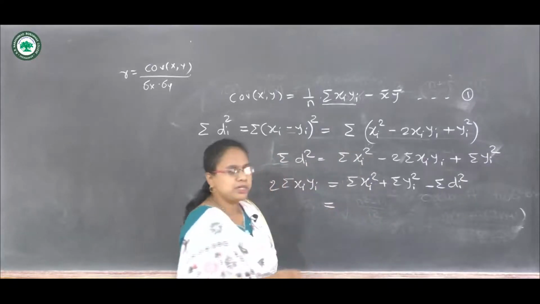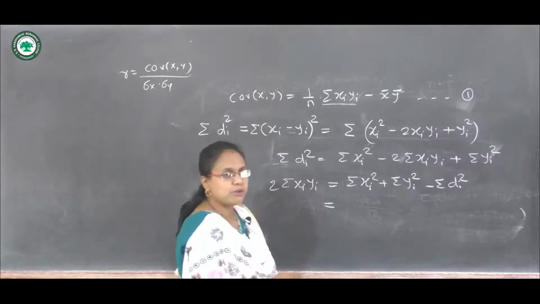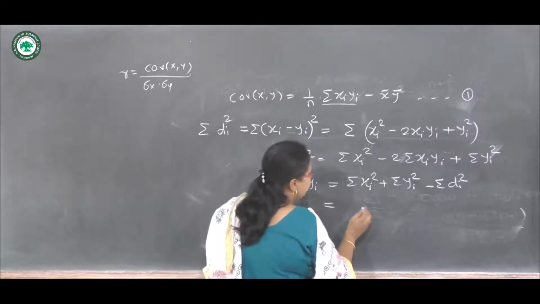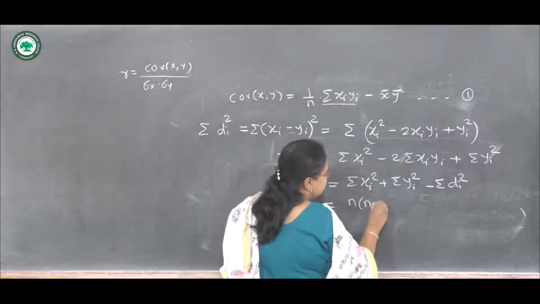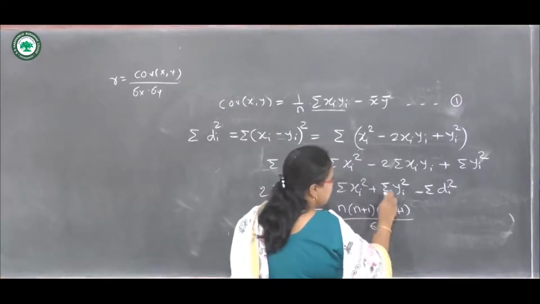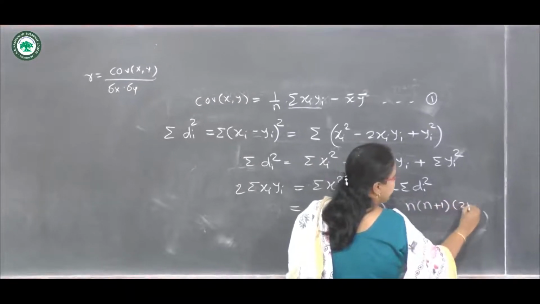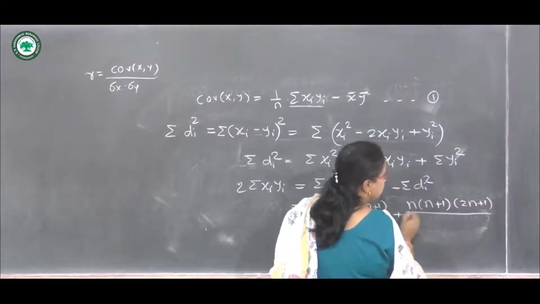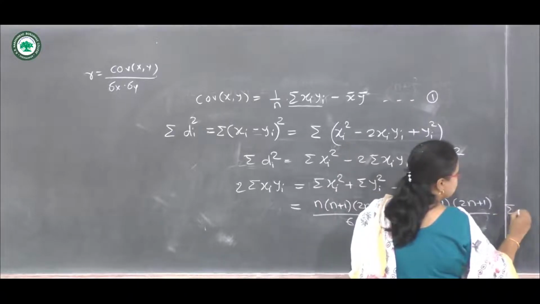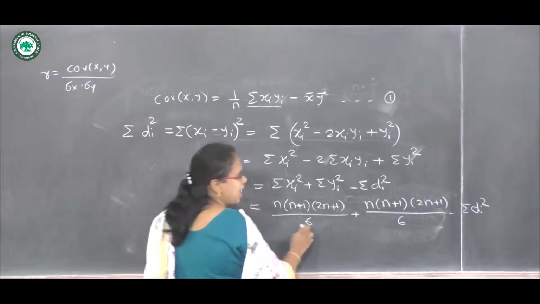We know that summation xi square and yi square are the sum of squares of the ranks. So we have n into n plus 1 into 2n plus 1 upon 6, again it is n into n plus 1 into 2n plus 1 upon 6, and minus summation di square. Now we can add these two terms.